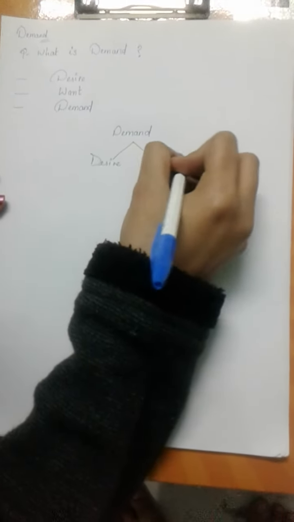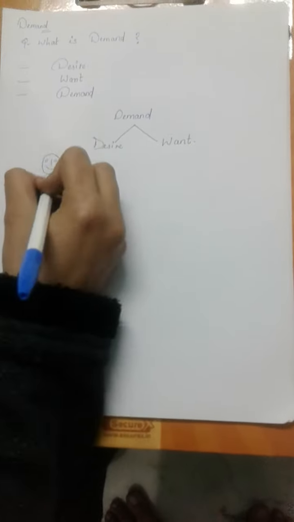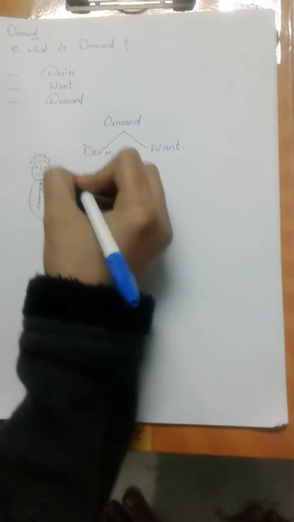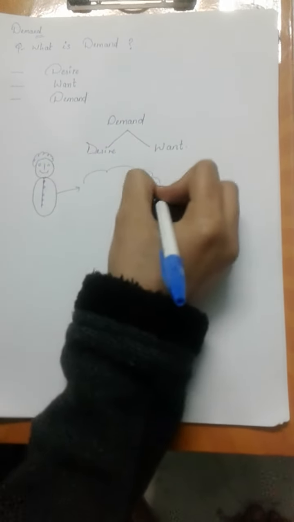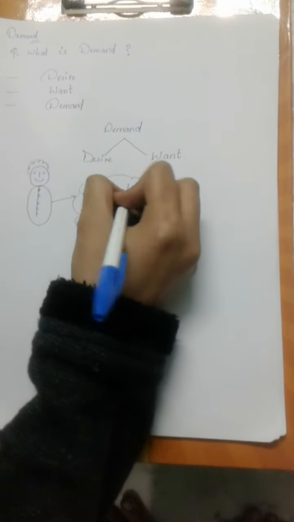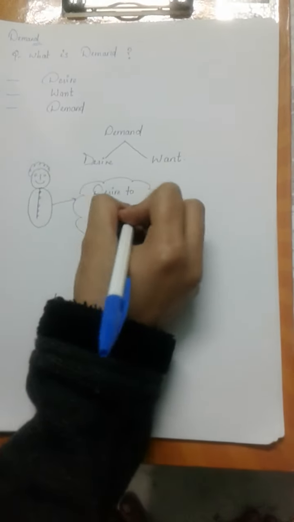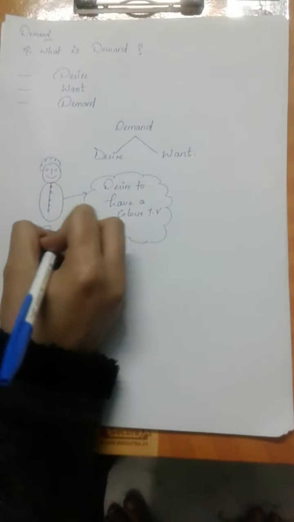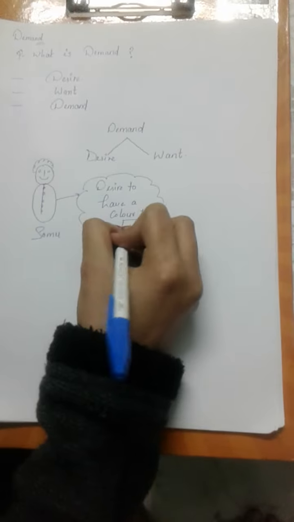Let us take one simple example to know what desire is. He is Somu, and what he desires is to have a color TV. He wants a color TV at his home.